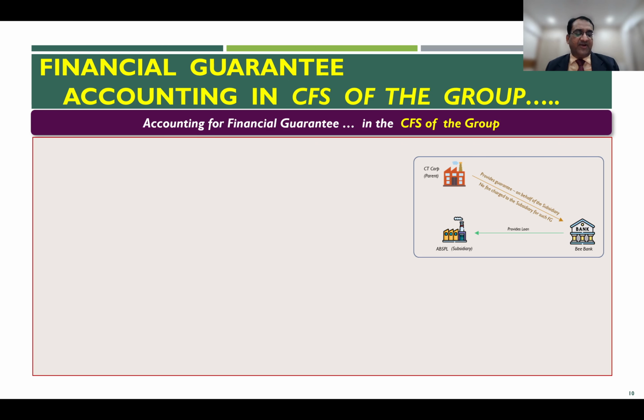After this journal entry is recorded, what is left is the entry which this guy recorded, which means bank 100 lakhs, credit loan liability, 100 lakhs. That is the economic reality. And therefore, after the reversal, the loan will be carried in the CFS at 100 lakhs, which is what it should have been recorded.